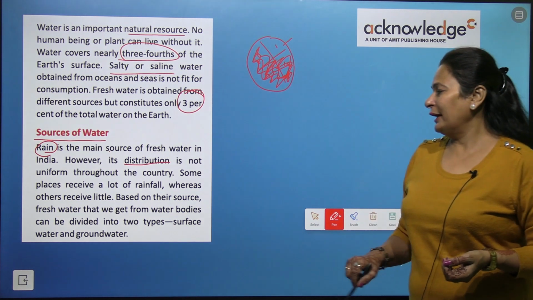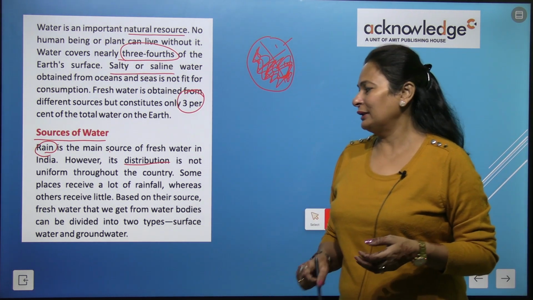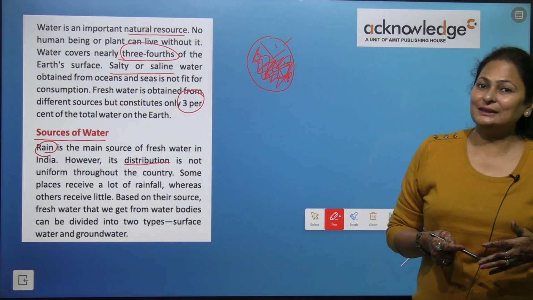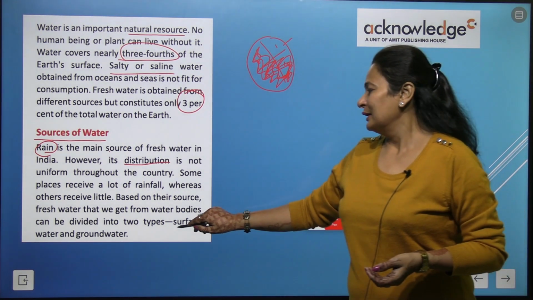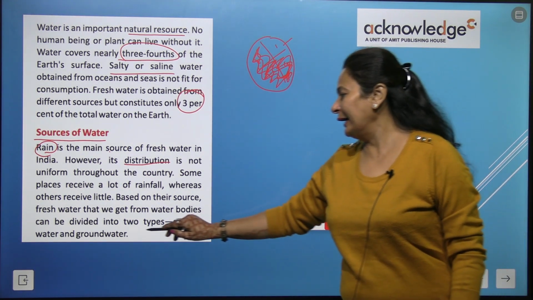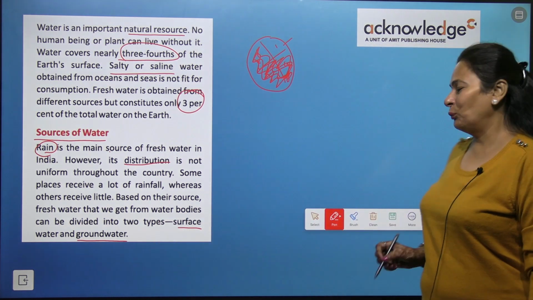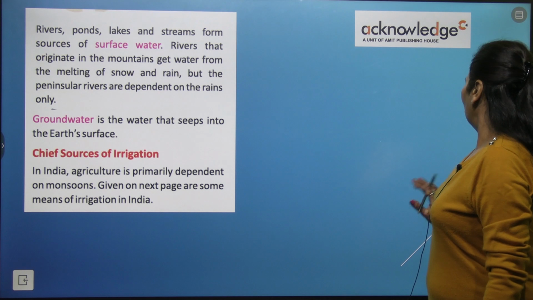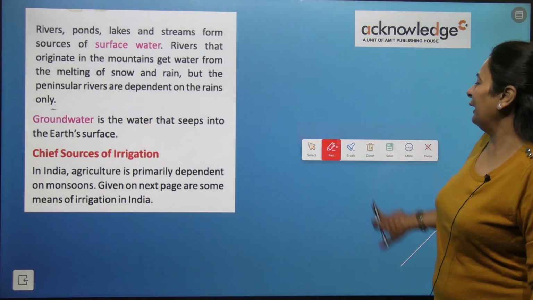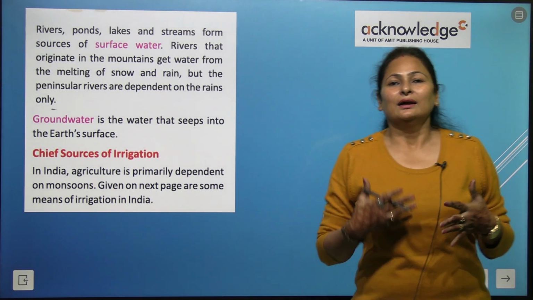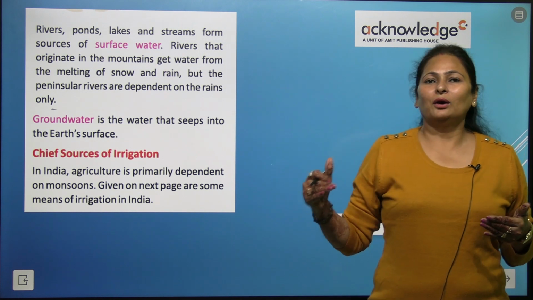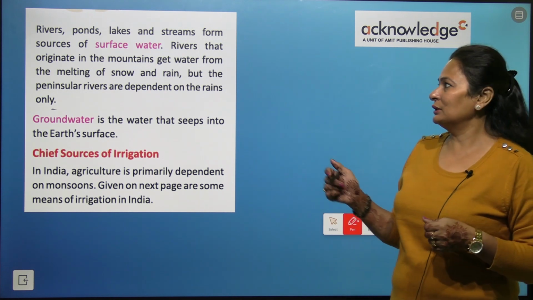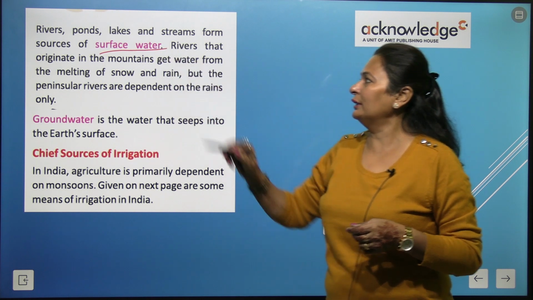So based on their sources, fresh water that we get from water bodies can be divided into two: surface water and groundwater. Rivers, ponds, lakes, oceans, seas, right? All these water bodies are available on the surface of the earth, so this is called surface water.